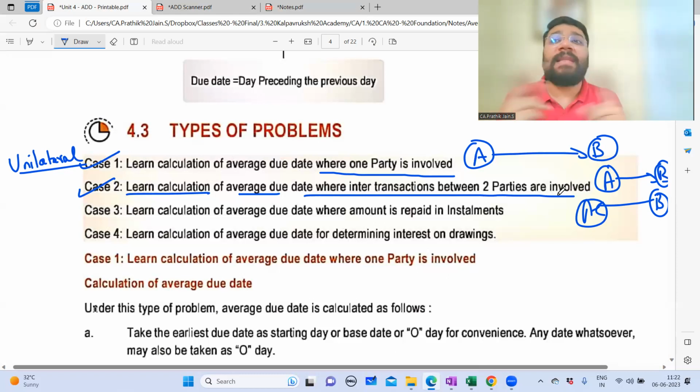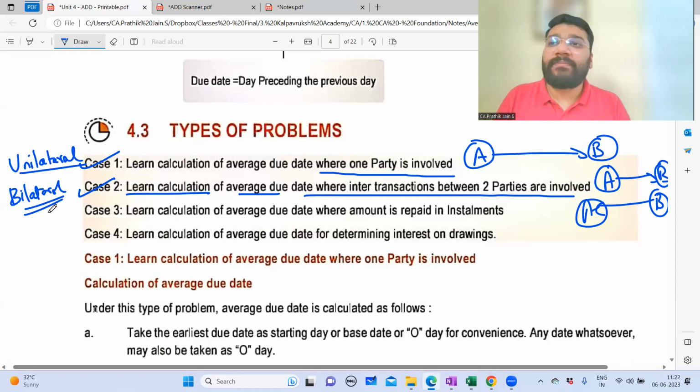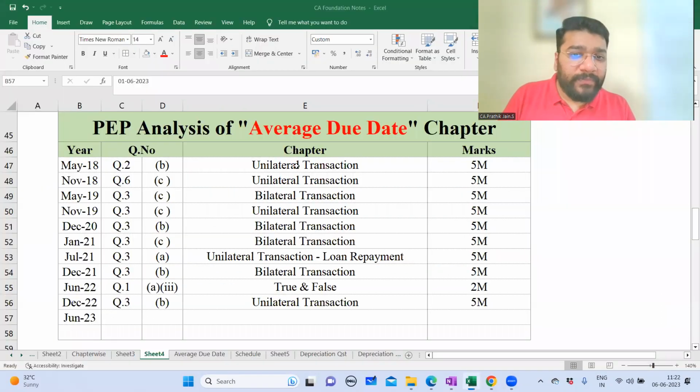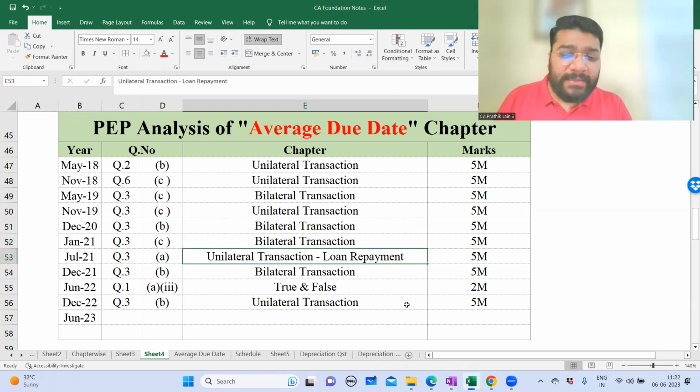That way both are buying and selling from each other, which means A has to make some payment to B and B has to make some payment to A. So this is called a bilateral transaction. Most of the questions in the examination so far have come from case 1 and case 2. That's what you've seen now. Unilateral, unilateral, bilateral, unilateral, bilateral, bilateral. This is a third example.